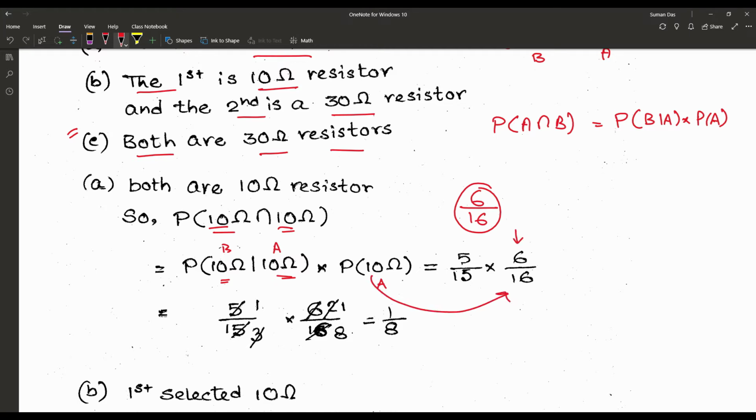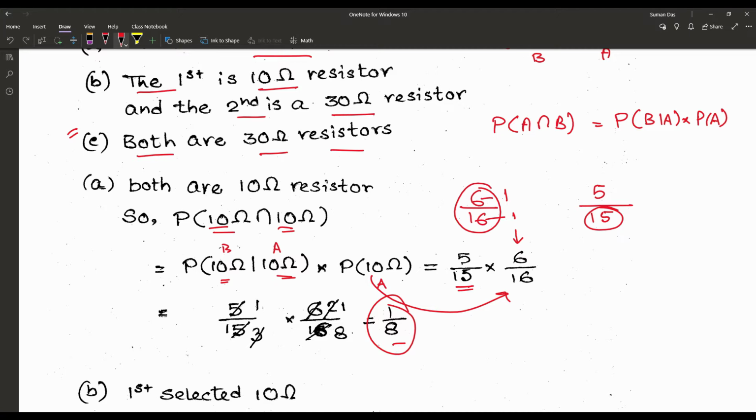Now next time when we are picking the 10 ohm, another one, that means now there are 16 minus 1, that is 15 resistors in the bag, and also there are 5 10 ohm resistors. So the result is 5 by 15 into 6 by 16, and finally the result is 1 by 8.